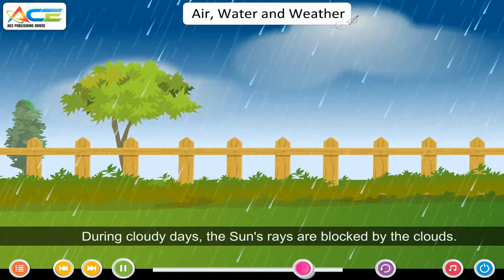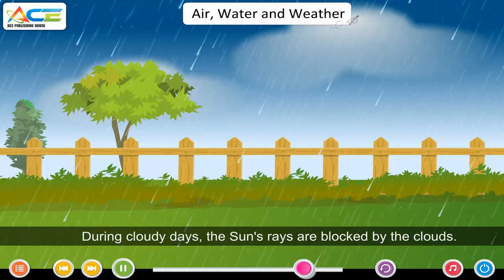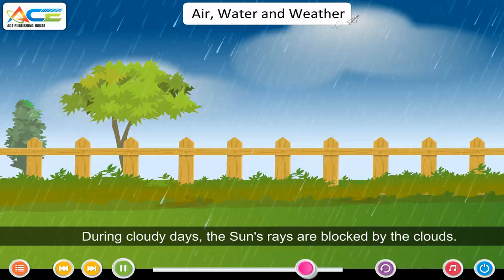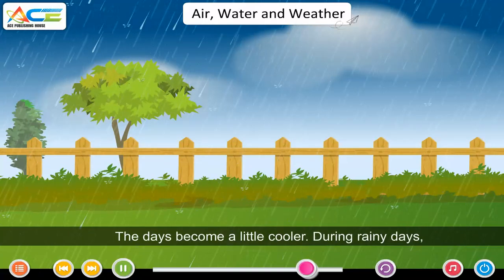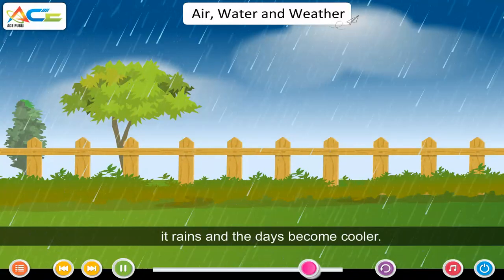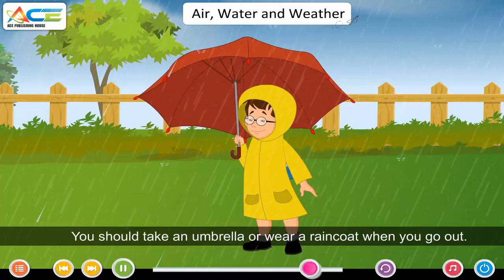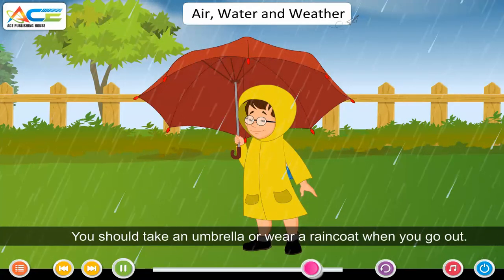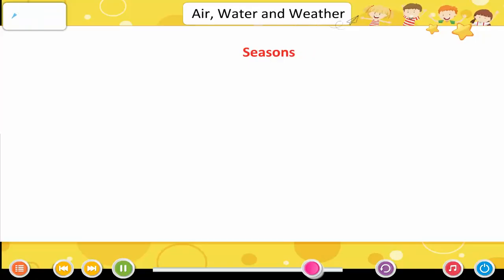Cloudy day, rainy day. During cloudy days, the sun's rays are blocked by the clouds. The days become a little cooler. During rainy days, it rains and the days become cooler. You should take an umbrella or wear a raincoat when you go out.